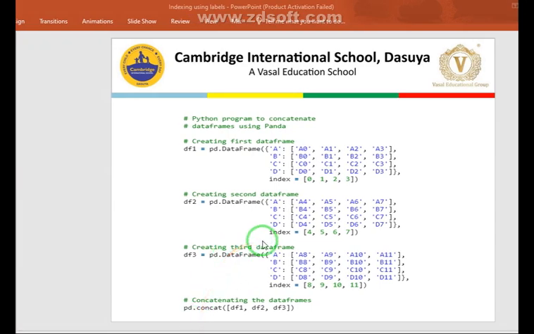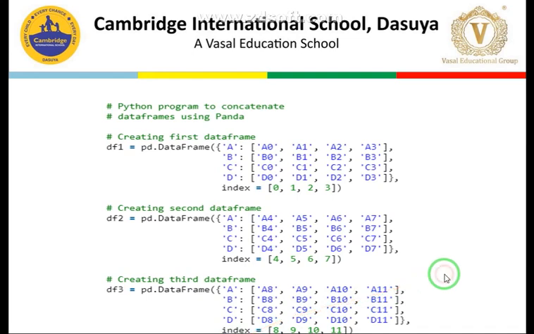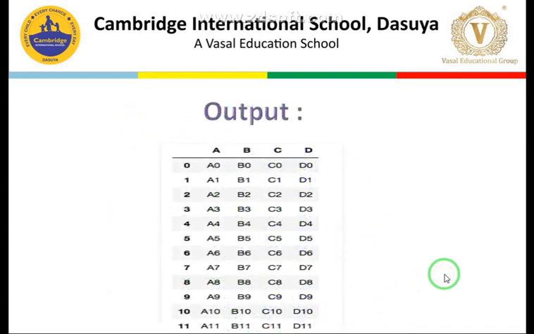With the larger view, this is data frame 1, data frame 2, and similarly data frame 3. Then we have applied the concatenation operation on all these three data frames. Moving forward, this sort of output we will see after the concatenation operation. We will do this practically on the Python platform.